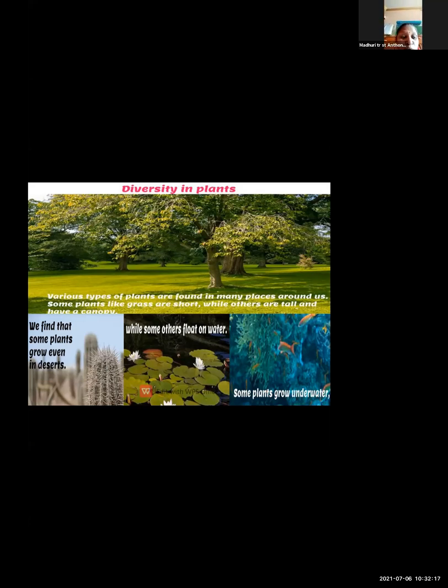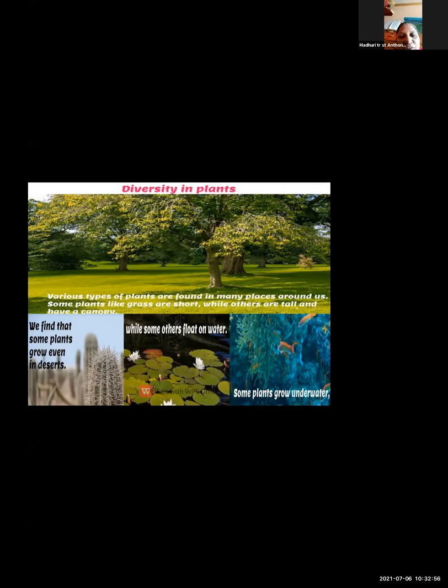So we are supposed to know that there are different plants on the earth and they are living in different conditions as they adjust themselves in that condition. They are adapted in that particular region. So diversity in plants means what? There are various types of plants found around. So what type of plants can you see? Grass, short plants, big trees, floating plants, desert plants. All these plants are different.